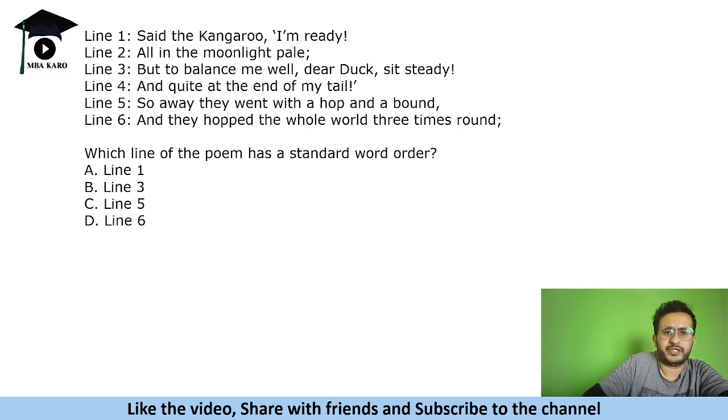Okay, "All in the moonlight pale, but to balance me well, dear duck, sit steady and quiet at the end of my tail. So away they went with a hop and a bound, and they hopped the whole world 3 times round." Now this looks like a complete one. They hopped the whole world 3 times round. Is it? अब देखो फिफ्थ लाइन देखते हैं. So away they went. Okay. It should have been so they went away.